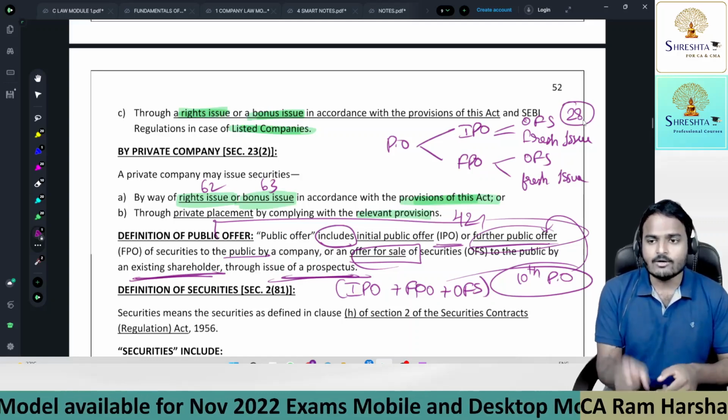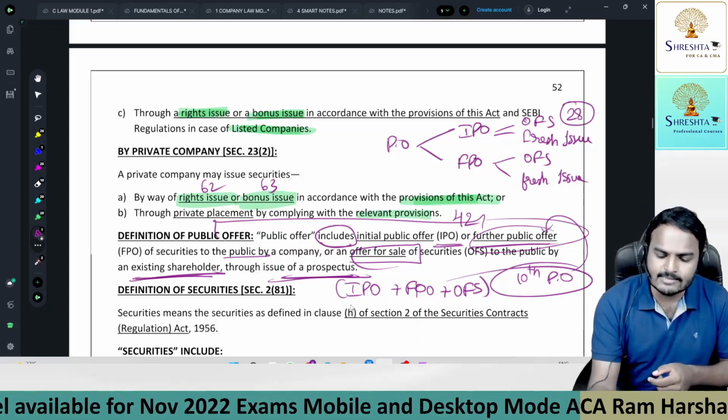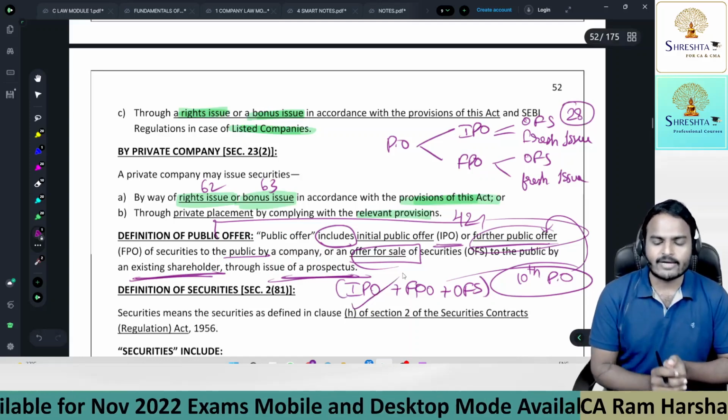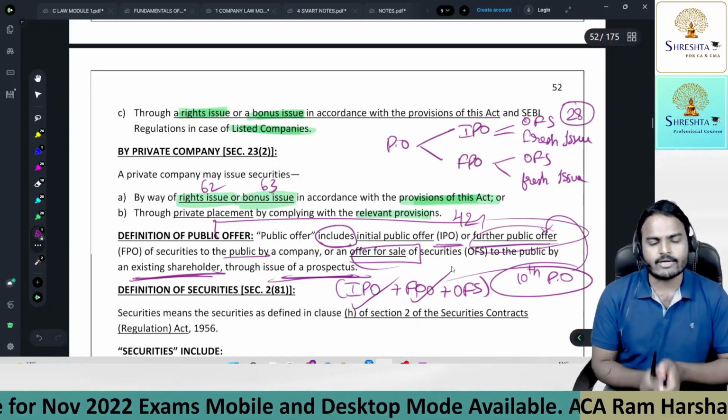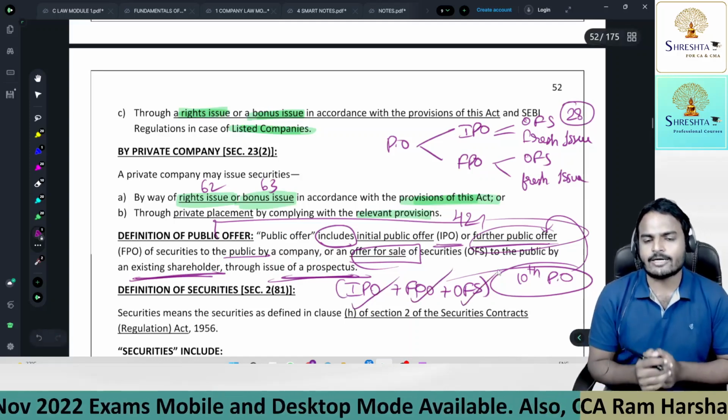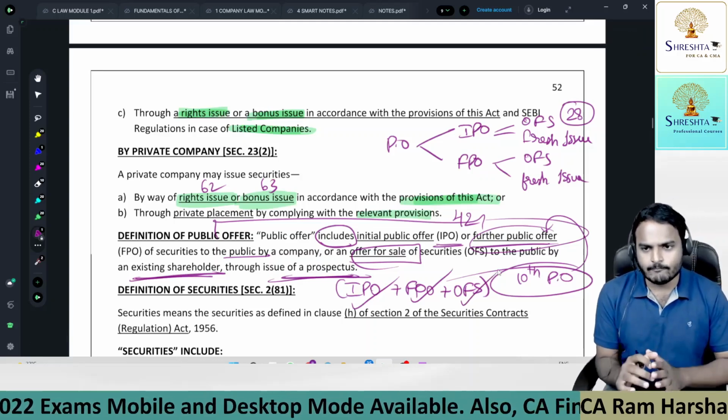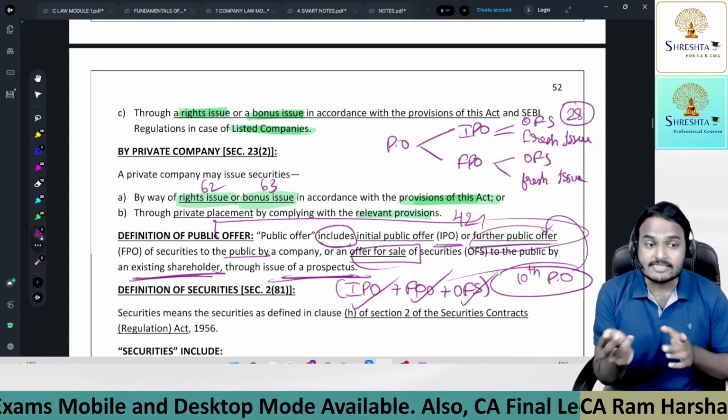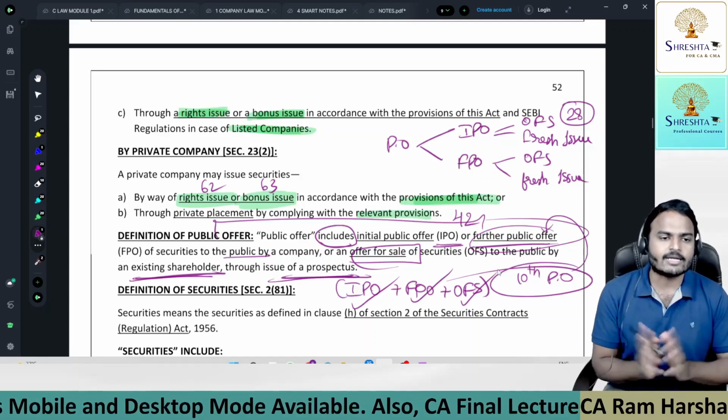So simply, when is a prospectus required? When the company is making an initial public offer, required. When the company is making a further public offer, required. When the company is offering securities under IPO or FPO which belong to the members, then also a prospectus is required.